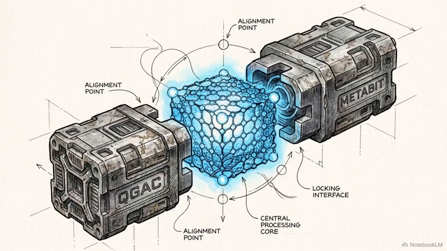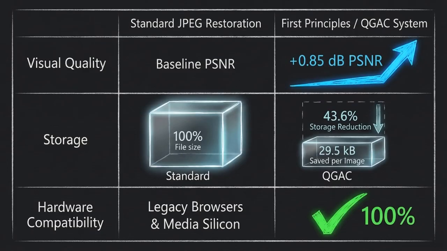The fully assembled architecture, combining QGAC and Metabit, demonstrates strong empirical outperformance across major datasets. This table summarizes results against state-of-the-art JPEG restoration. It achieves a 0.85 decibel PSNR gain, yields a 43.6% storage reduction, saving 29.5 kilobytes per image at equivalent quality for real-time edge processing, and maintains 100% compatibility with legacy web browsers and media hardware.